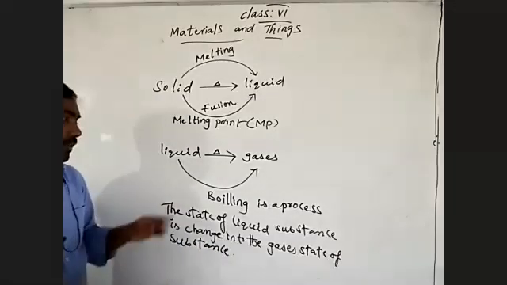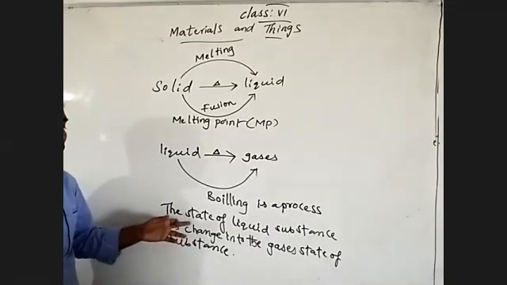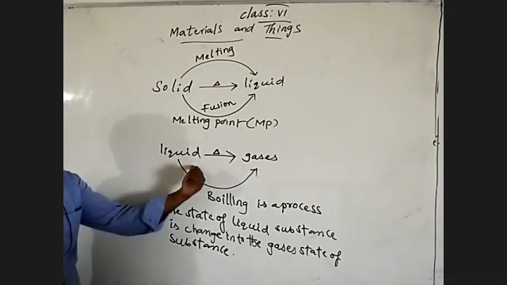So boiling is a process to change the liquid state of a substance into the gaseous state by giving heat energy to the liquid substance.